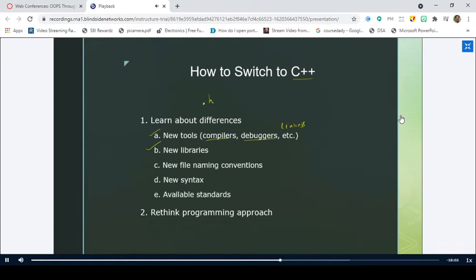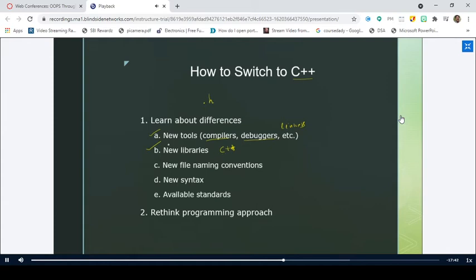So these header files are kept inside the libraries, right? So even though C++ supports the already existing C libraries, it has some new libraries that are added to C++. So you should know what new libraries have been added to C++, right?